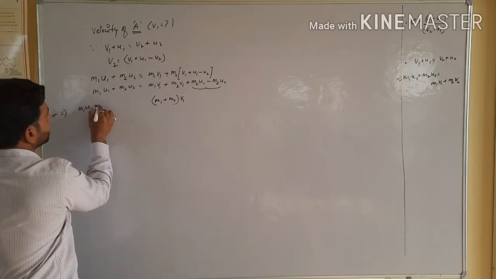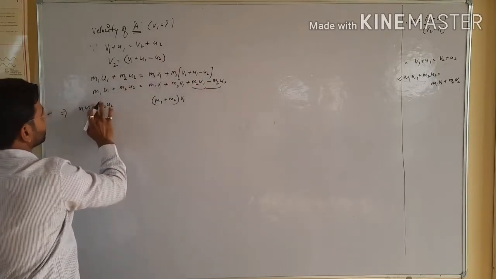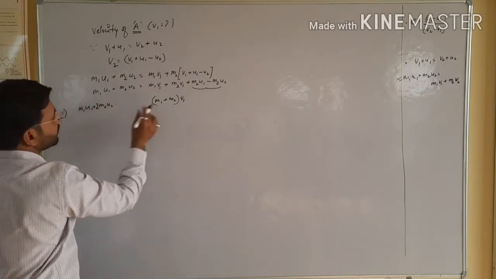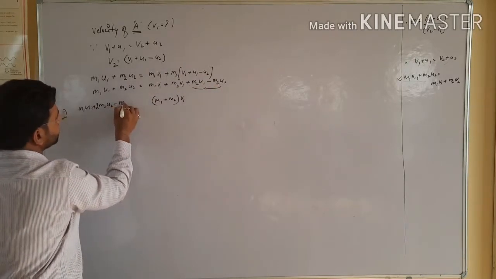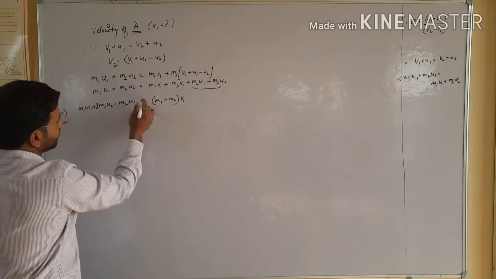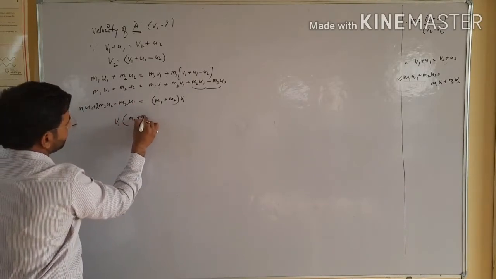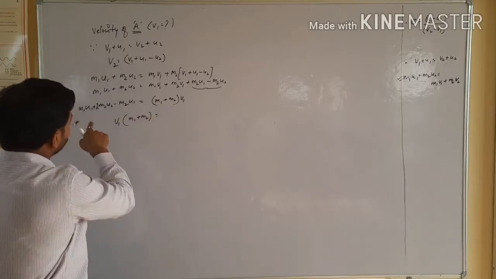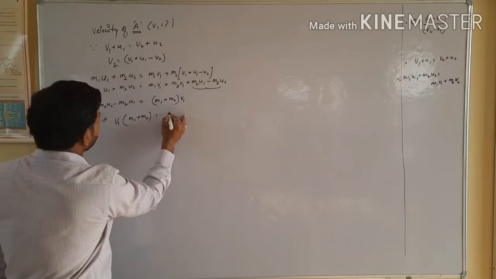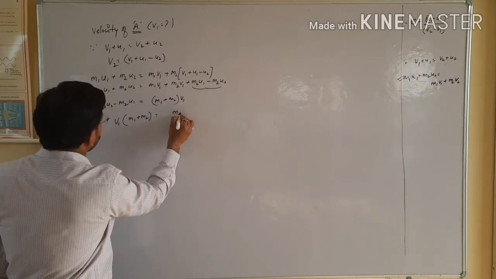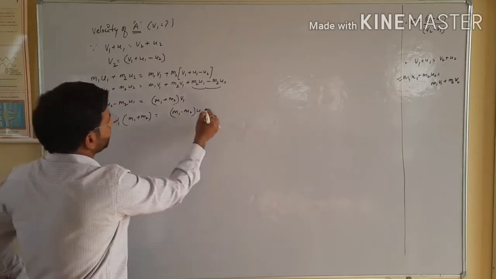So v1 times m1 plus m2 is equal to m1 u1 minus m2 u1 plus 2 m2 u2.